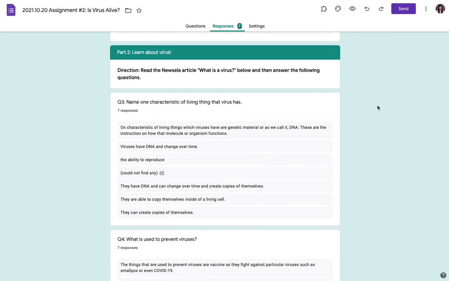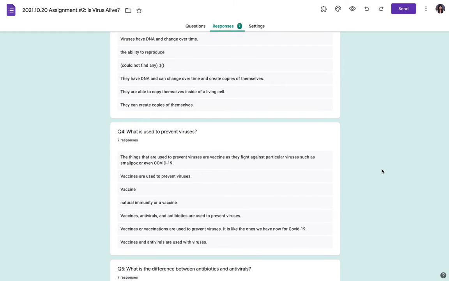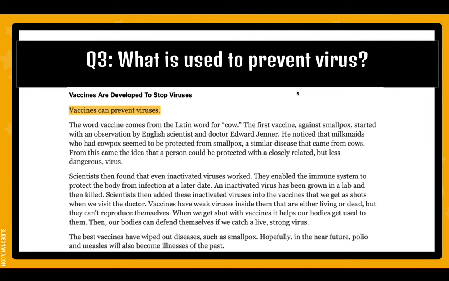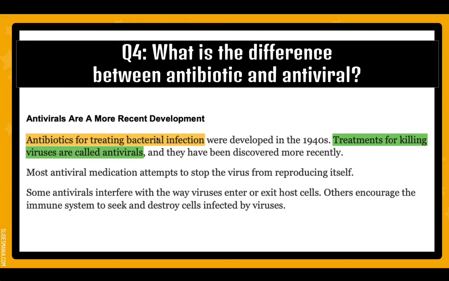Let's take a look at another question. What is used to prevent virus? Okay, I see vaccine mentioned quite a few times. Some also mention antiviral. Very good. And right here, what is the difference between antibiotic and antiviral? Let's take a look right here. Antibiotic is to treat bacterial infection, while antiviral is to treat virus. So one is for bacteria and one is for virus.